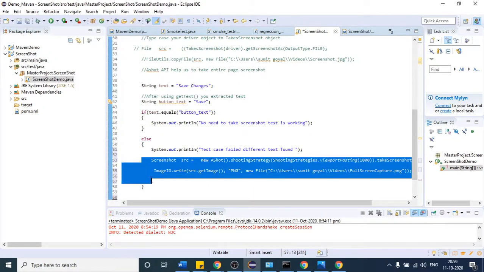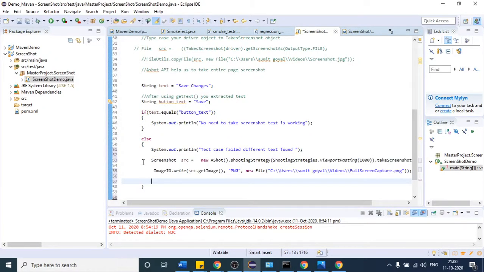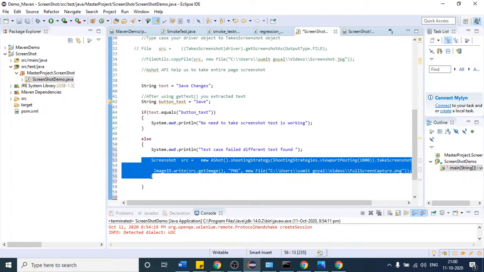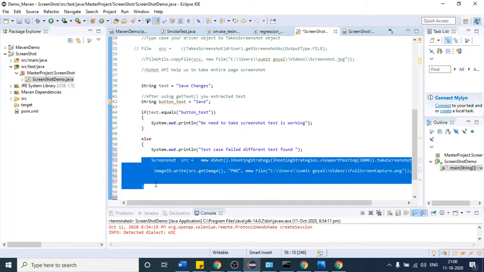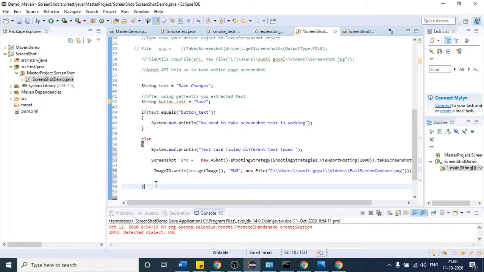There are many scenarios you can think of, but as of now understand when we have to take the screenshot. We do not have to blindly get the screenshot of the home page every time. Whenever our test case fails at a particular point, we want the screenshot of that web page and store it, here in my local system.